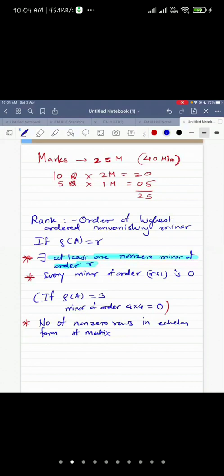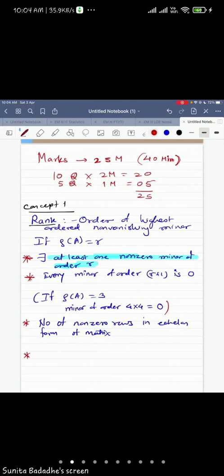Rank is nothing but the number of non-zero rows in the echelon form of matrix. Okay, right. Now, my next question is, so this is the concept that I'm revising. This is concept one, right? And we have seen the definition of rank and the meanings, right?